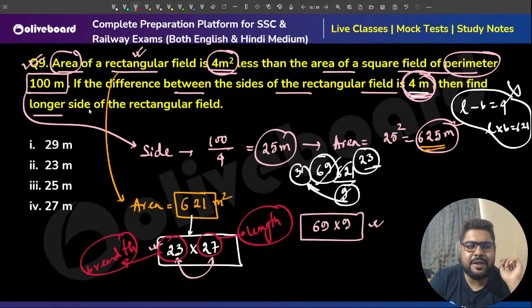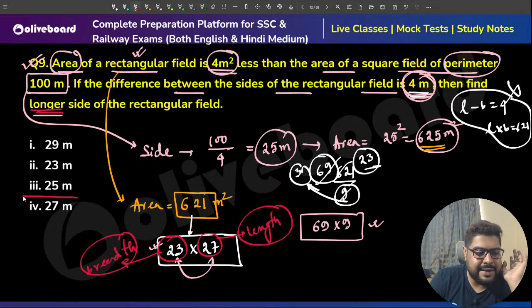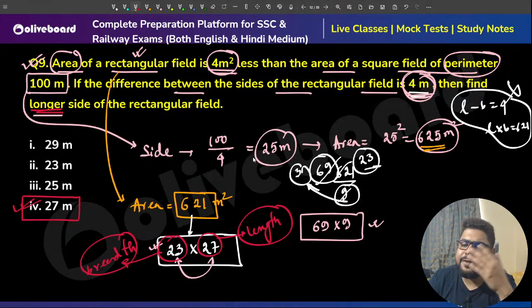Now what they are asking, find the longer side, meaning length they are asking. Answer will be 27. If they had asked to find the smaller side, my answer would have been 23. As simple as that. Right, sir?